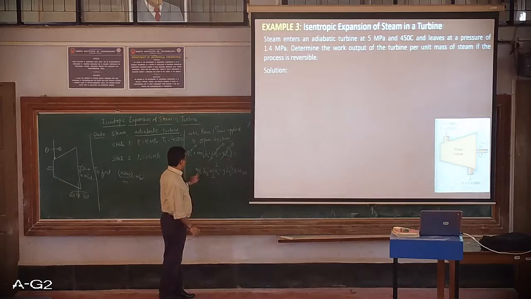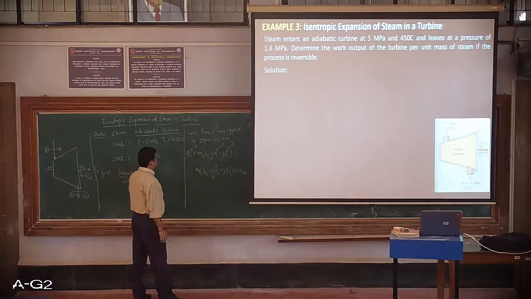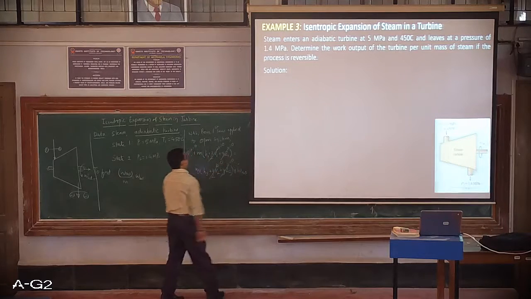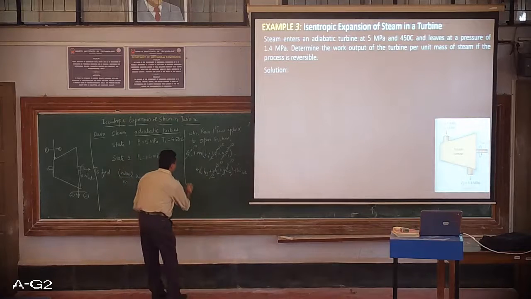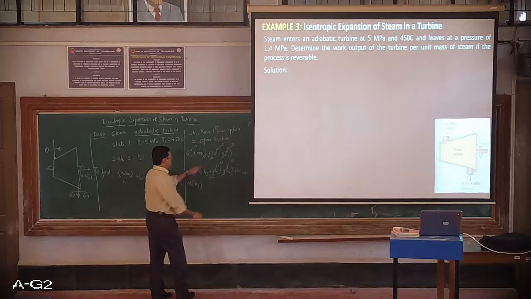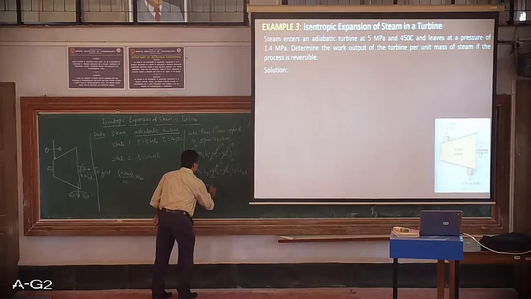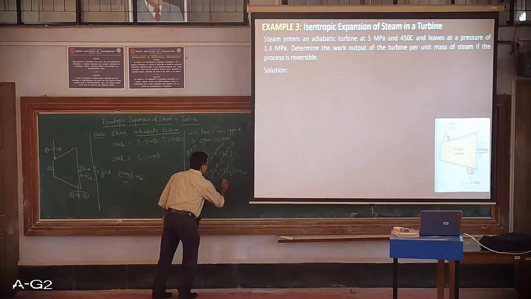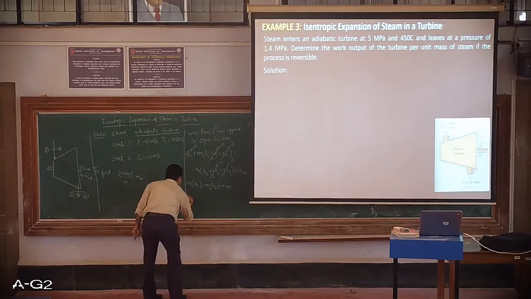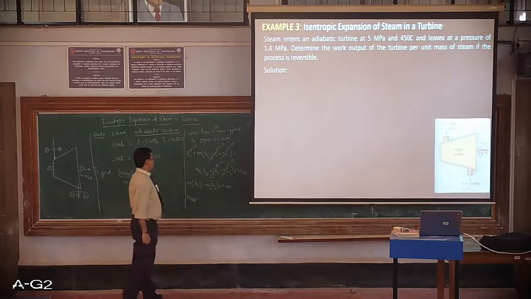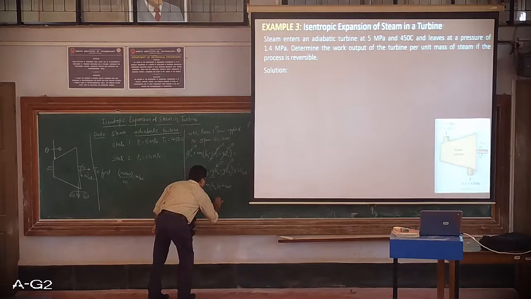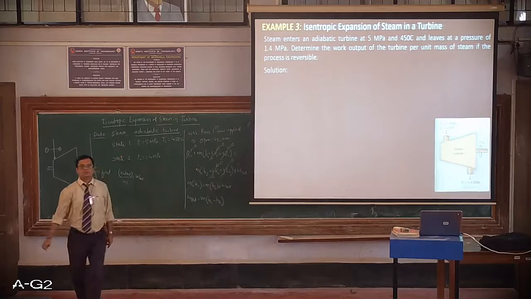Is equal to mass flow rate is there, h2 is again there, has certain pressure, so enthalpy is there. There is no information, kinetic energy and potential energy are neglected. So the final equation we have is m dot h1 is equal to m dot h2 plus work flow rate. Ultimately what he has asked is work flow rate. So writing the expression, W dot out is equal to, transferring this term over here, mass flow rate times (h1 minus h2). Okay, so this is the final expression.